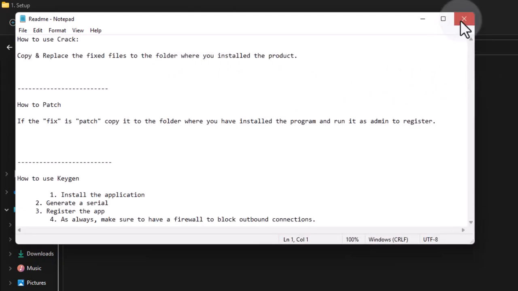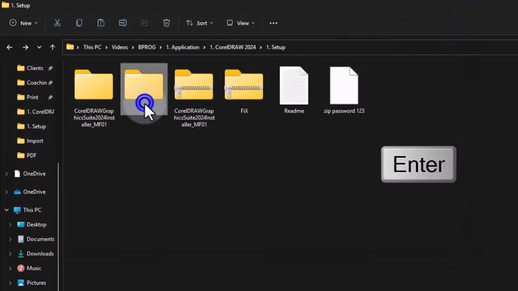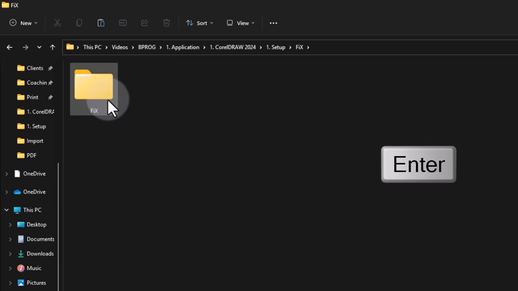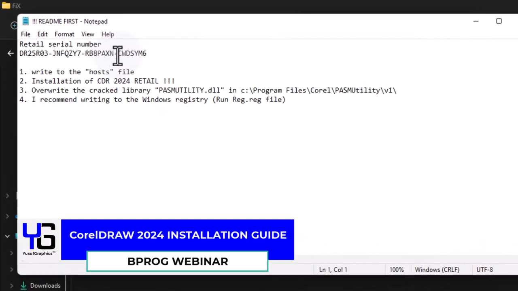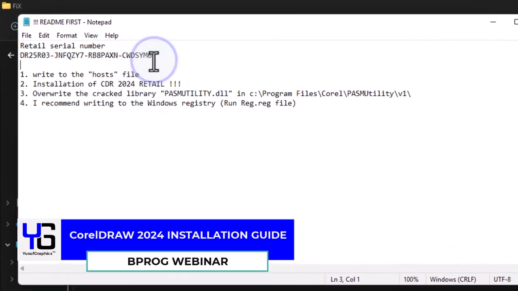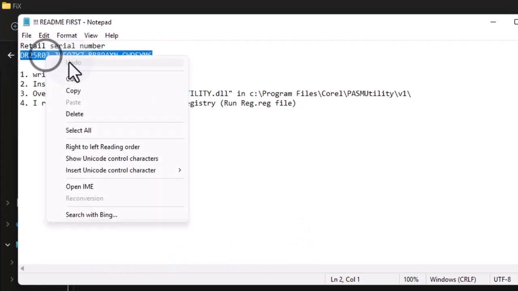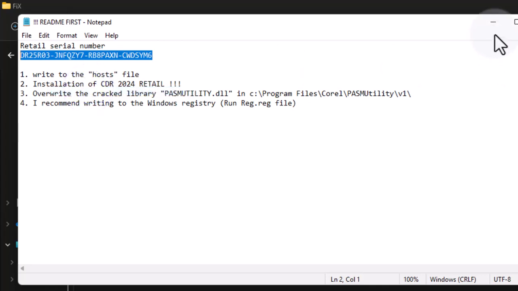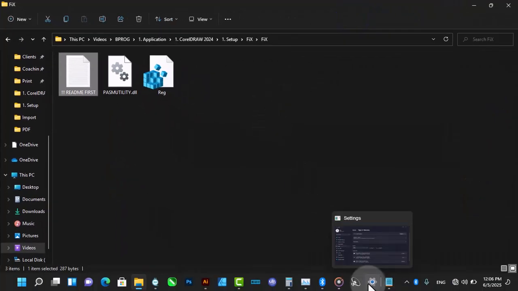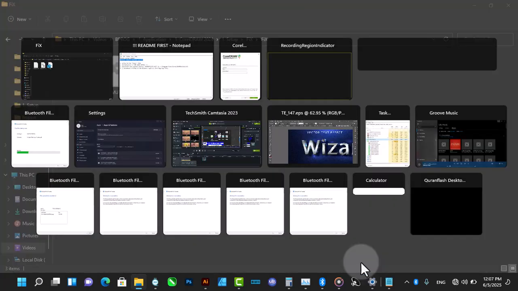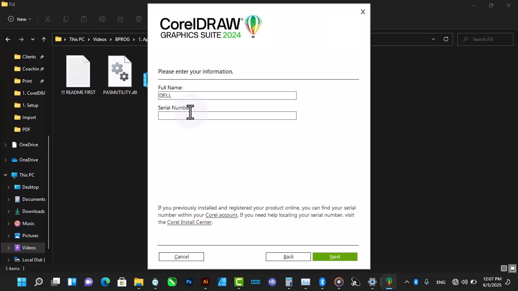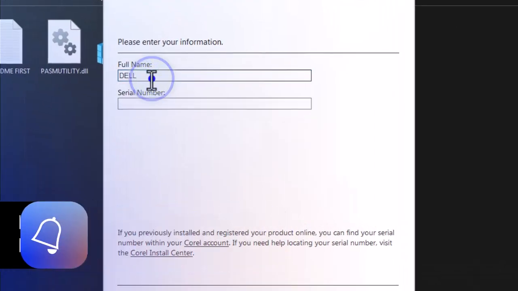So this readme, you open it to get the serial code. Sorry, it's in the fixed folder. This fixed folder. You open this readme first. So you need this serial code, the serial number. Highlight it, then right click and copy, minimize, then come back to your install. If you wish, you can change the name of your system to the name.